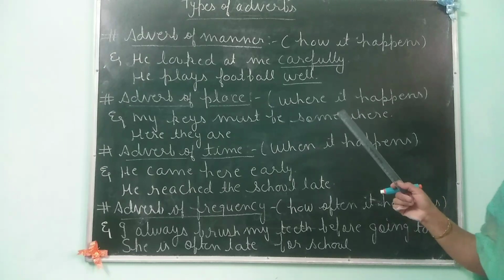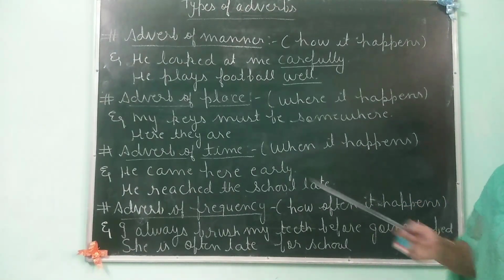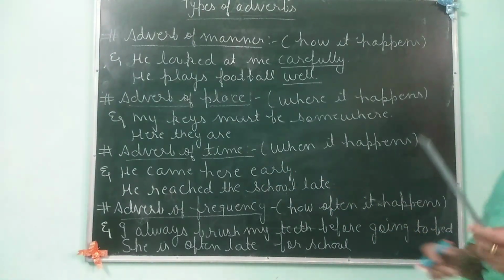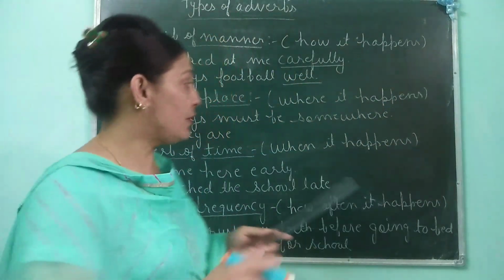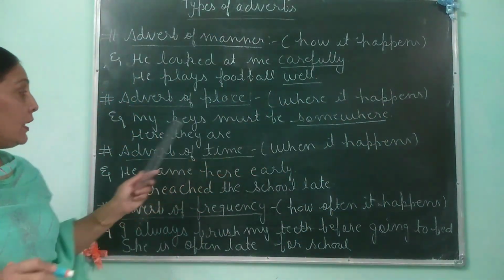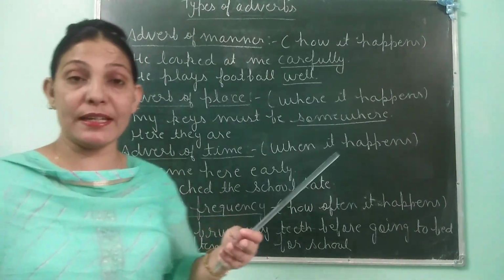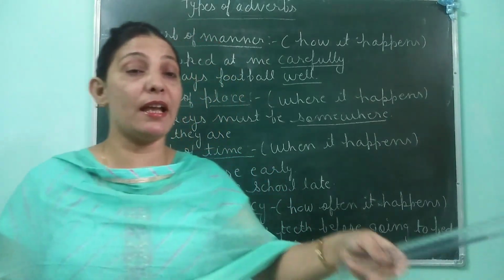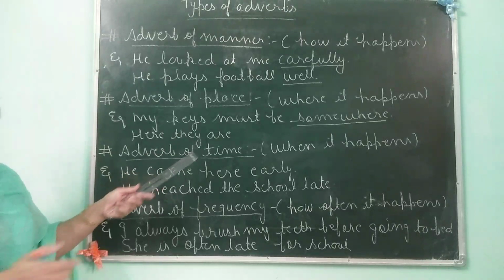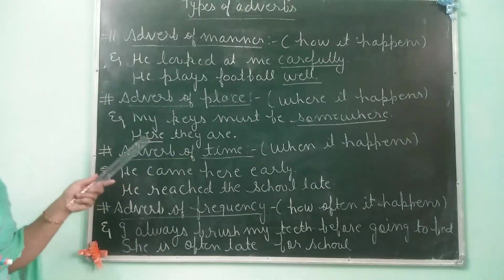It means where the action took place. It is also called the where adverb. My keys must be somewhere. Somewhere over here is an adverb of place. My keys must be where? You can ask the question, my keys must be where? The answer is given by this word somewhere. One more example. Here they are. So here is an adverb of place.